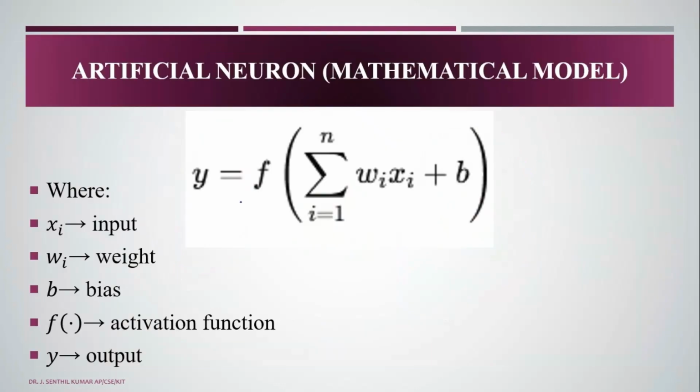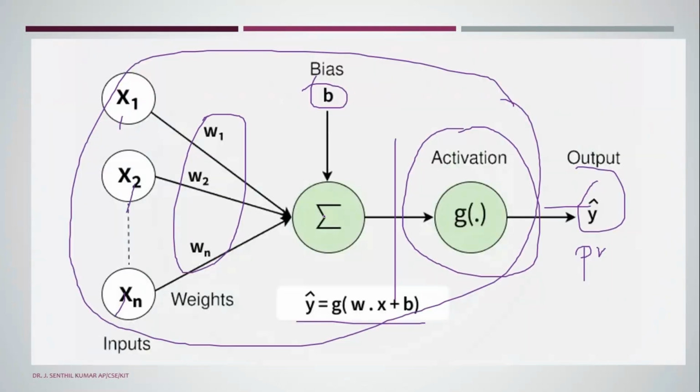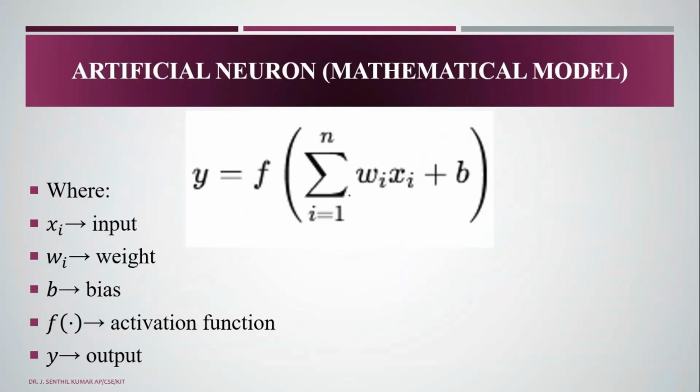So artificial neural networks are a mathematical model. This is for a single input and single output, and this is for multiple inputs. Suppose we have n number of data sets, then we can go for this kind of model: xi is the input, wi is the weight, and b is the bias. This is an activation function, and y is the output. So this is an artificial neural network in the form of a mathematical model.